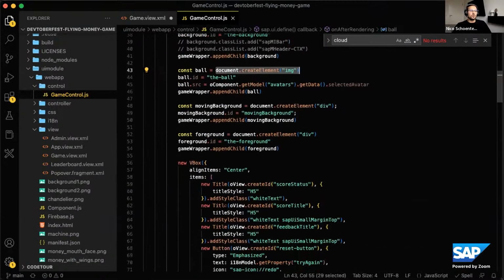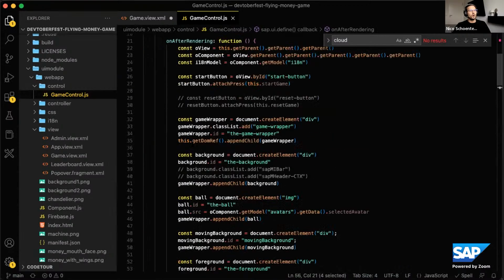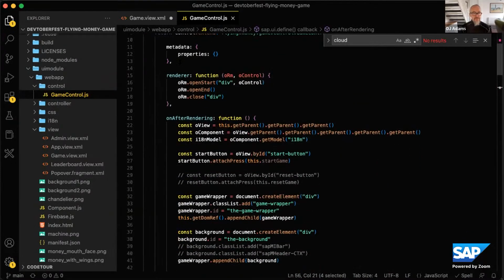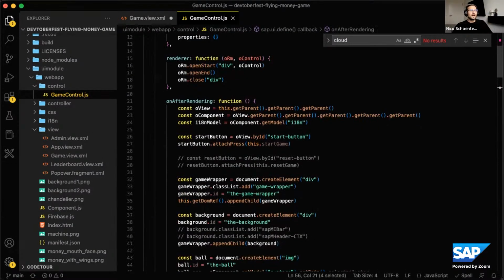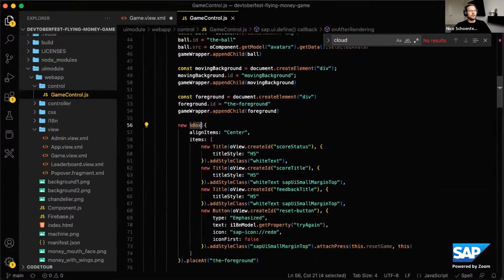But then I also use, for example, a VBox, which is a UI5 control, right? So I can import a VBox. Exactly, that's just a flex box, but vertically. So that just makes sure that things are from top to bottom. And so I can use not only the native HTML elements, but also UI5 controls here.